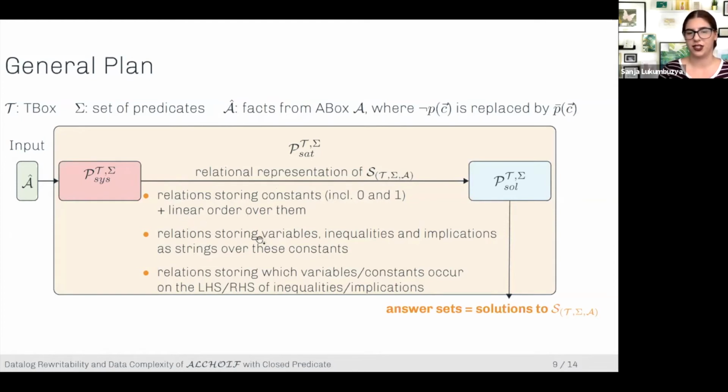Then we need relations that store variables, inequalities, and implication, and they are encoded as strings over these constants. And then additional relations store which variables and which constants occur where in which inequalities. So when we have this, then this system is passed to the second component, and this component just looks at it and tries to solve it. So the answer sets to this program are the solutions to the enriched system. And actually the answer sets to this program are the answer sets to the whole program. So you now have the idea of the general plan.